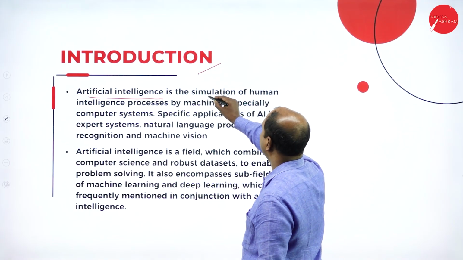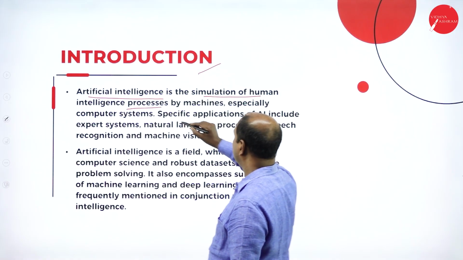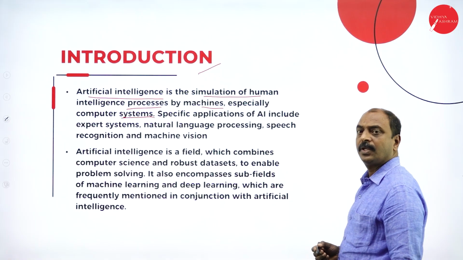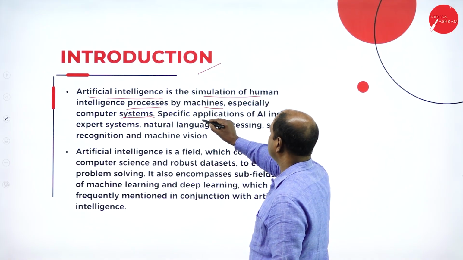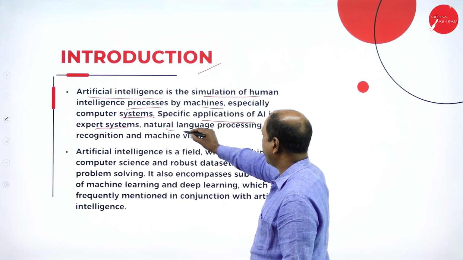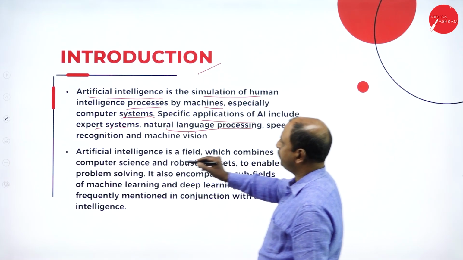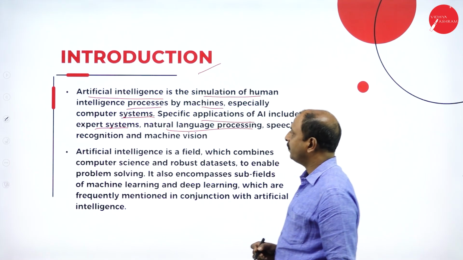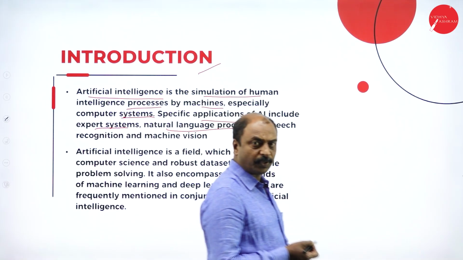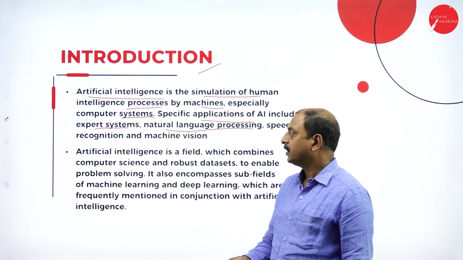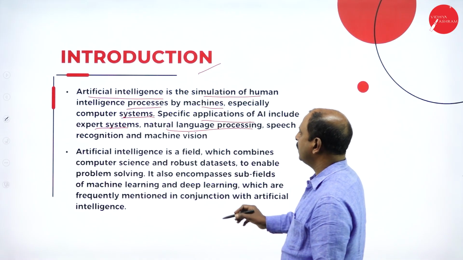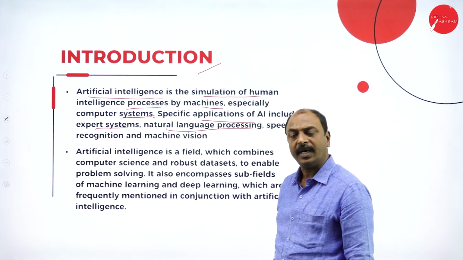It is the simulation of human intelligence processes by machines, especially computer systems. So this is the definition of AI. And if you look into the different applications of AI, there are expert systems, natural language processing, NLP, speech recognition, and machine vision. An expert system is a part of AI, and it is going to work just like human beings. And NLP, natural language processing, and all these are different applications of AI.